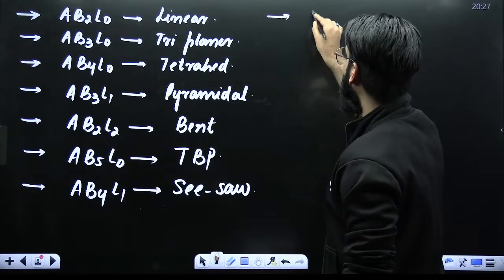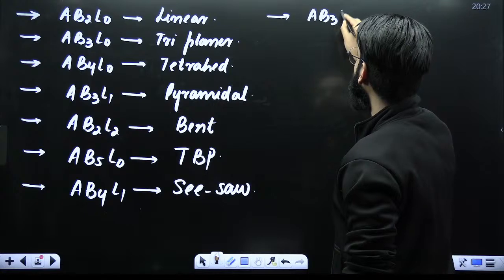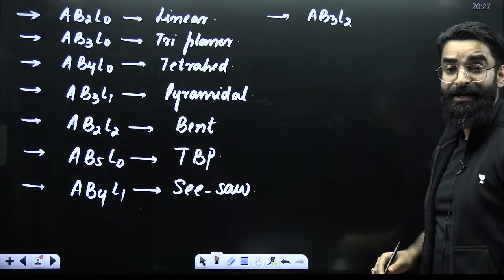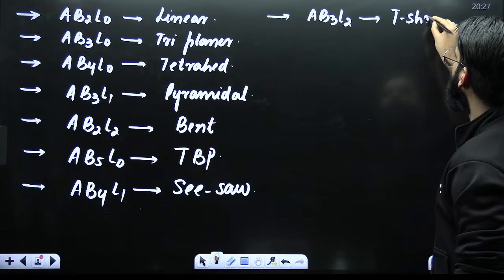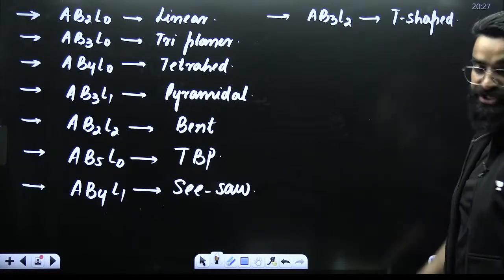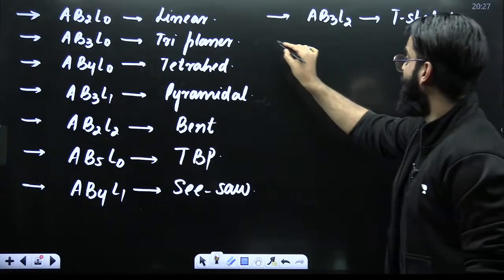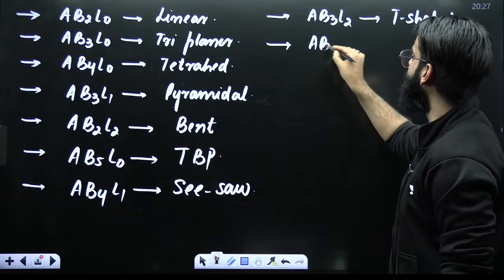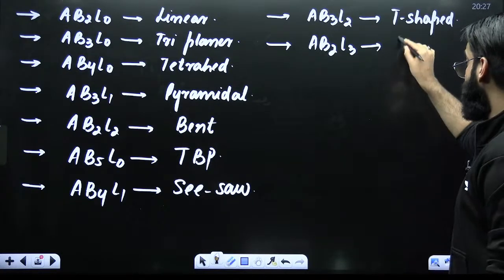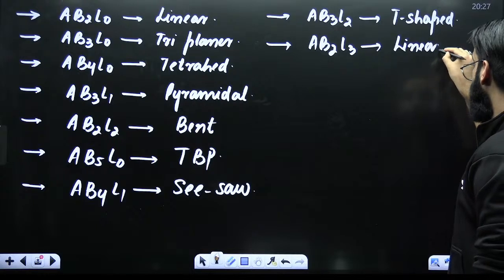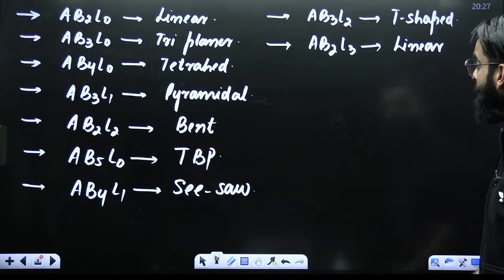Similarly, whenever you have the molecule of the type AB3L2, the molecule is going to be T-shaped. Whenever you have the molecule AB2L3, the molecule is going to be linear.